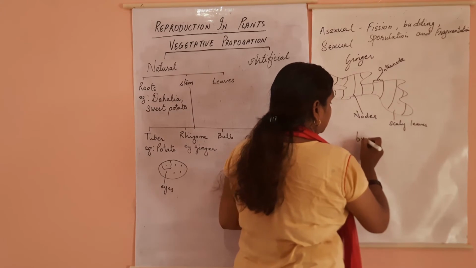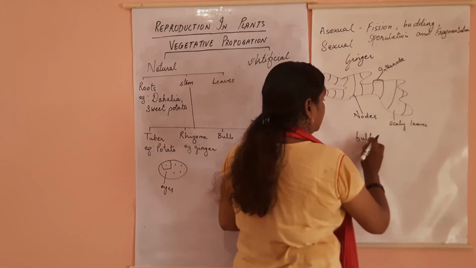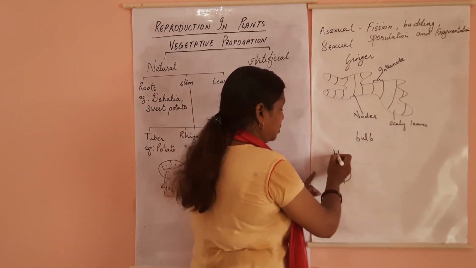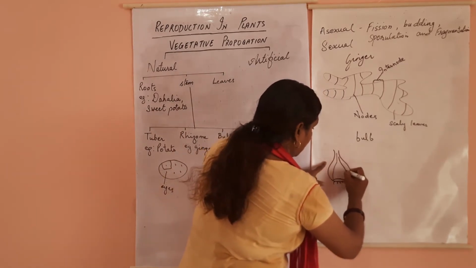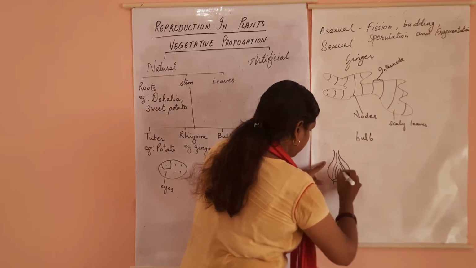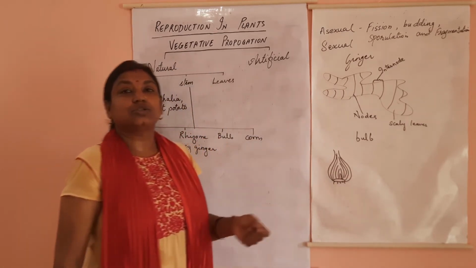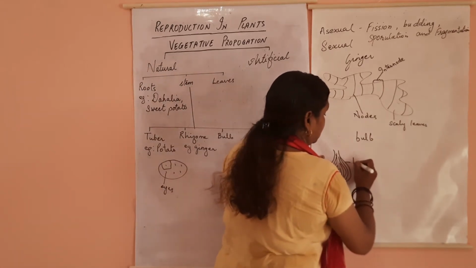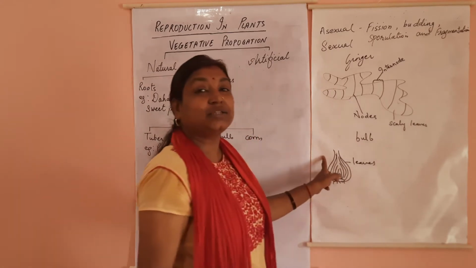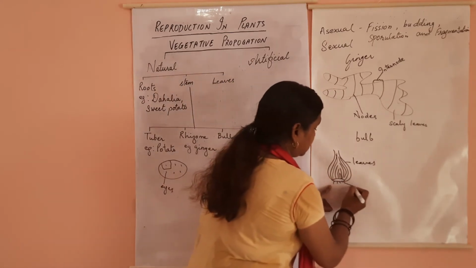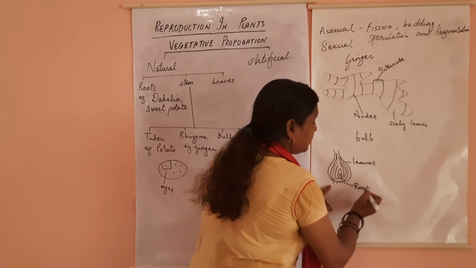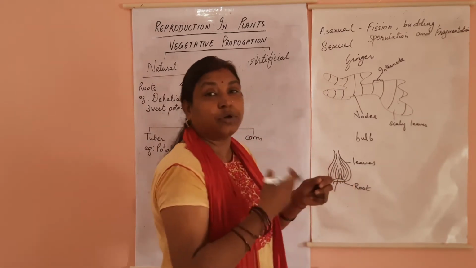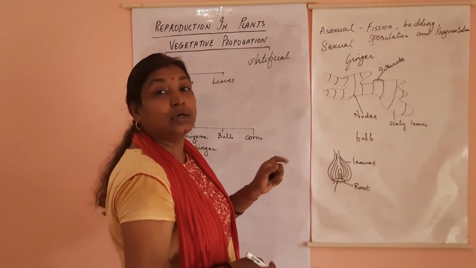Now coming to bulb. Now what is bulb? All of you have seen onion. So this is your onion. Now we all know this part is your leaves. So where is the stem? This is your root. So where is the stem? This small disc, the dry part which we often remove before slicing the leaves.